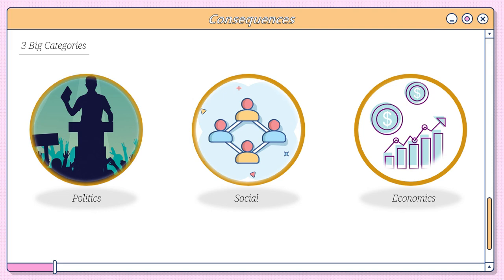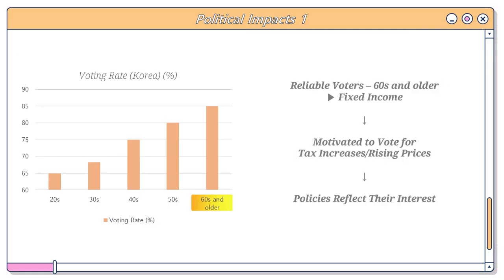The aging population has a number of consequences to talk about, and a few of them are very difficult and careful topics. I'm going to discuss this in three big categories, which are politics, social, and economics. First, an aging population experiences political consequences. For example, let's think of the aging population of Korea.